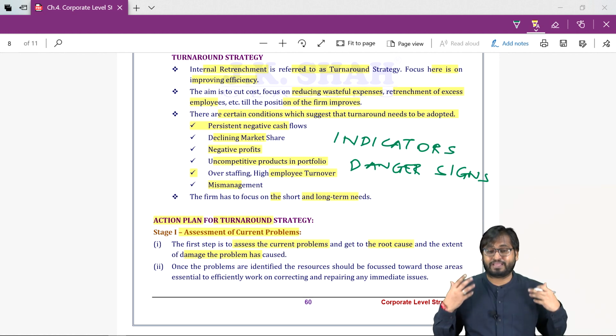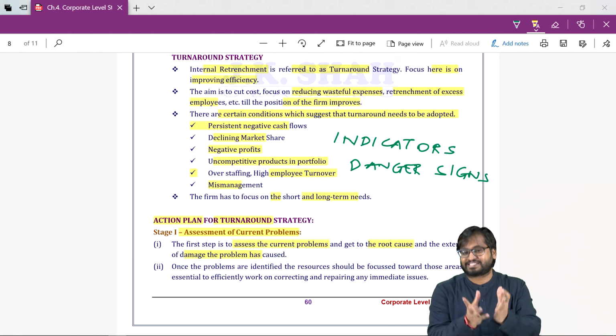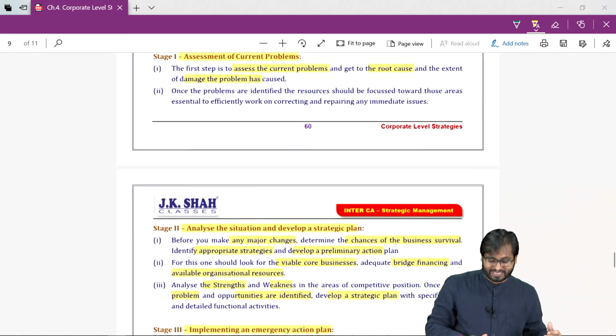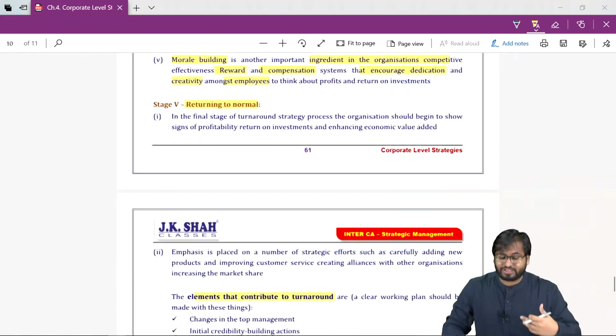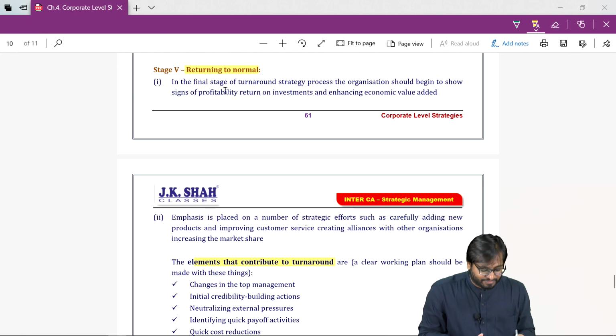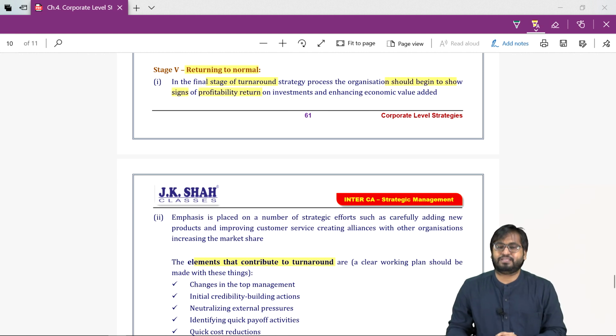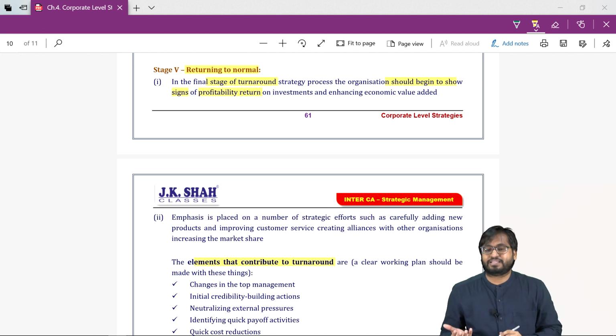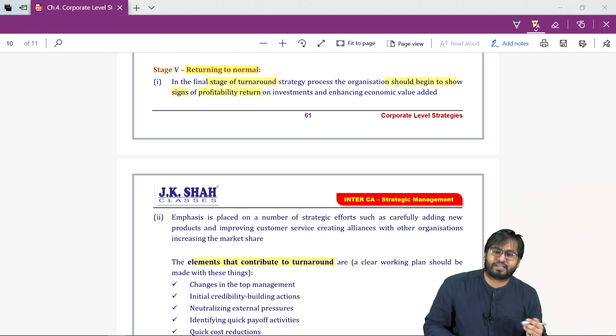We have started making competitive products. Our market share is increasing. So all this is returning to normal. The final stage of turnaround should begin to show the signs of profitability. Our returns are increasing, return on investment, return on capital employed.